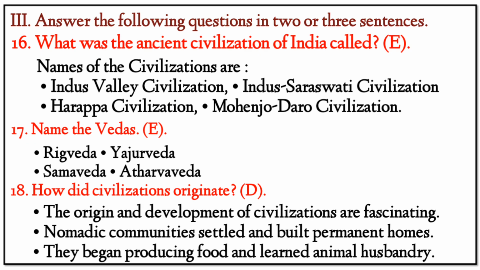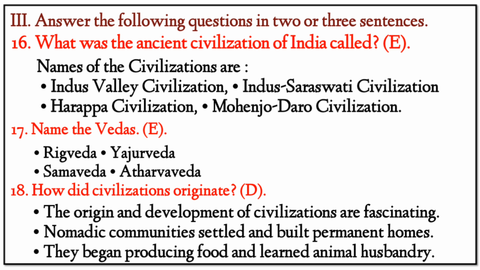Next, 3. Answer the following questions in 2 or 3 sentences each. 16. What was the ancient civilization of India called? Answer: the names of the civilizations are here. First, Indus Valley civilization, Indus Saraswati civilization, Harappa civilization, Mohenjo-daro civilization. Next, 17. Name the Vedas. Rig, Yajur, Sama, Atharva Vedas.